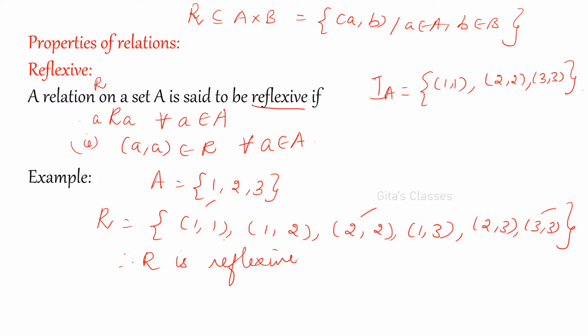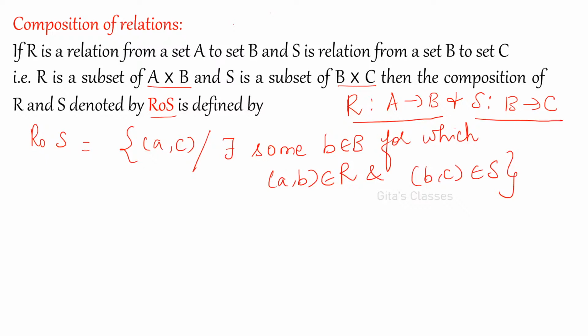Go slow, okay. From reflexive onwards, I'll explain again. See, already these are all very easy only. That's why I'm going a little fast. If you want to make it more clear, these topics are already available in the channel. You can go through them again. From reflexive, be attentive. This I'll go slow, because all the other things are easier only.